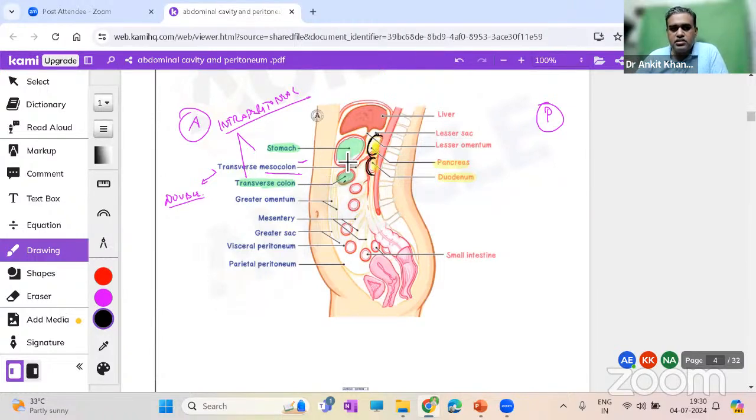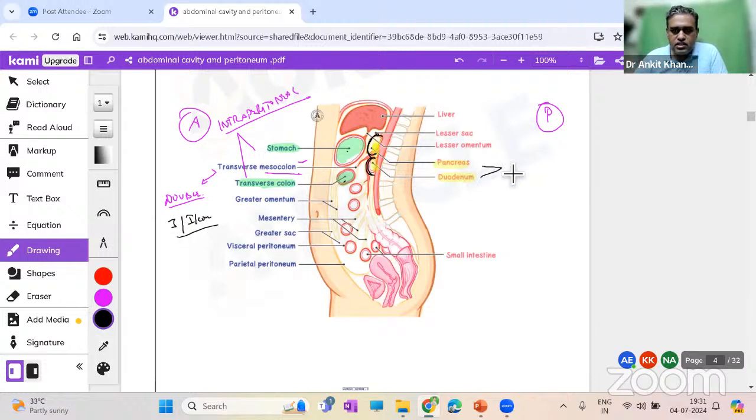But if you imagine the transverse colon, stomach, or let me tell you, jejunum or ileum, they are moving all the time. Sometimes you eat something and you feel the sound of peristalsis in your gut, right? Those are the peristaltic waves. It is also said in examination that you always take your stethoscope and try to hear the peristaltic sounds. They will not come every second, obviously, but keep your stethoscope on the abdominal wall, wait for a few seconds, 15, 30, 40, even 1 minute, and some peristaltic wave sound will come. Slightly compress the abdominal wall and you will feel the sound.